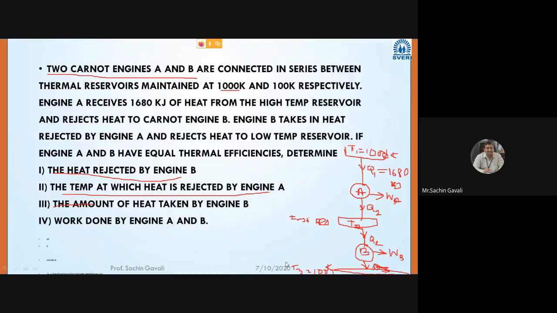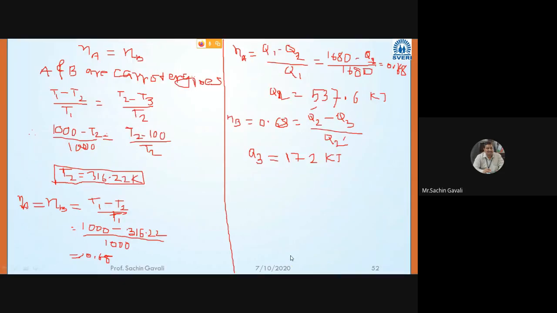So first, the heat rejected by engine B we got. The temperature also we got. The amount of heat taken by engine B also we got. Now the work done by engine A and B, WA and WB, that we have to calculate. Both Ajits are getting the same answer. Good, very good. Kunal Shetty also got the answer for WA and WB.